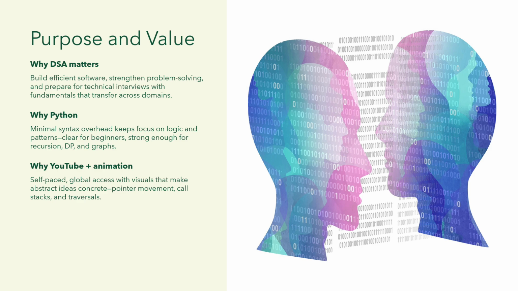But here you don't need to focus on that. You just need to focus on logic only. And it is also powerful enough to implement advanced topics like recursion, dynamic programming, and graphs. If you want to implement those powerful techniques, Python is very good at handling them.